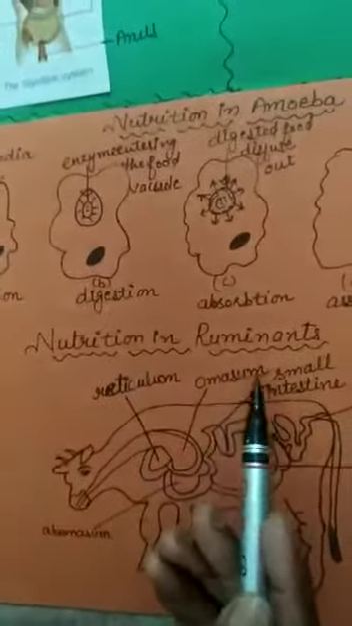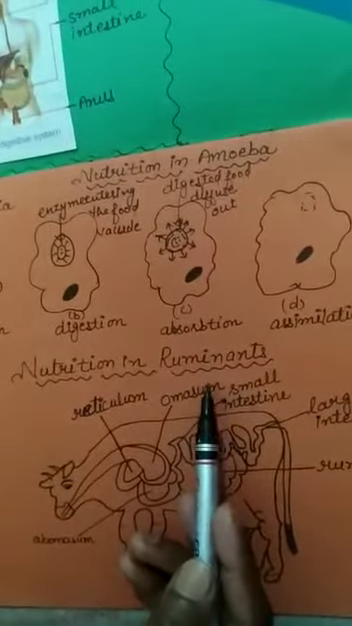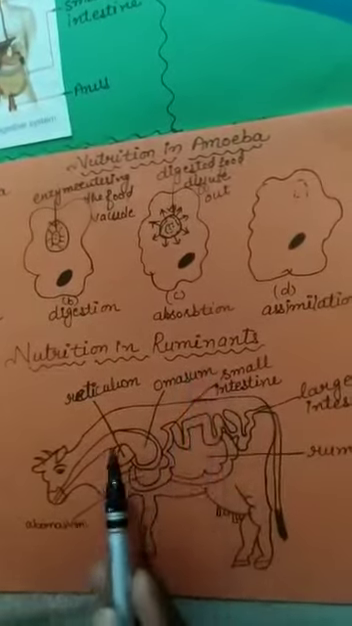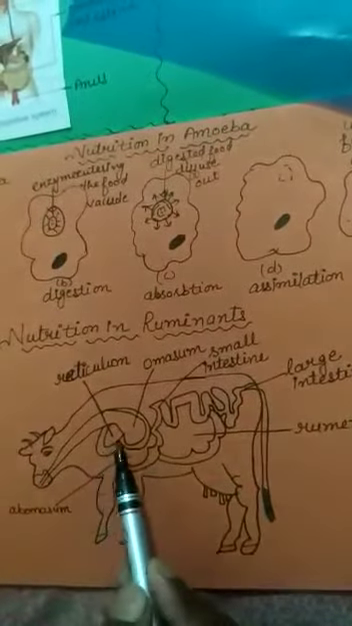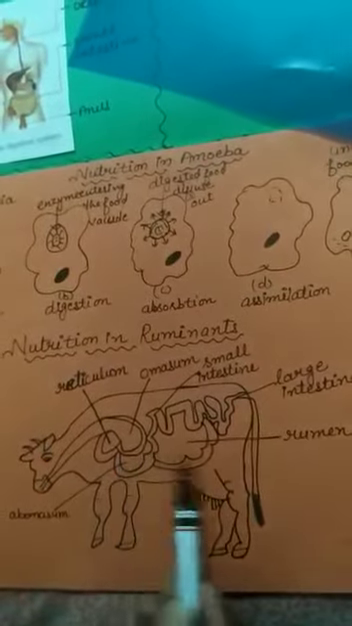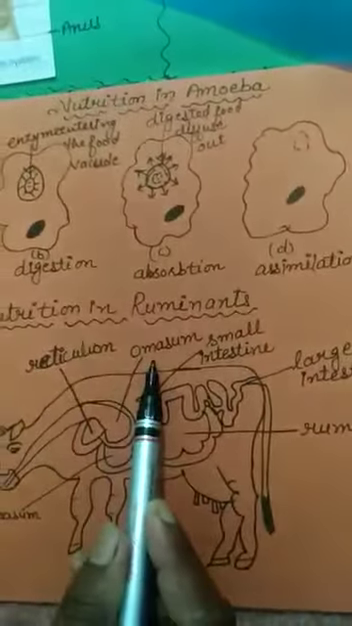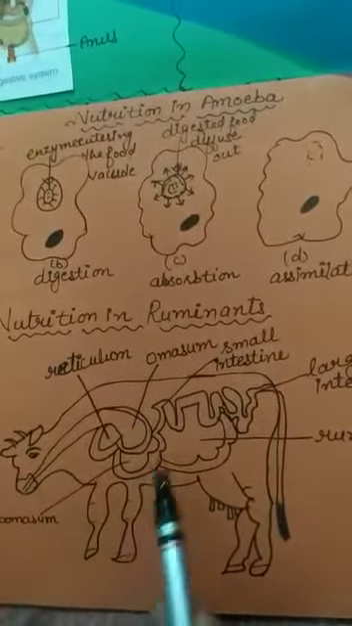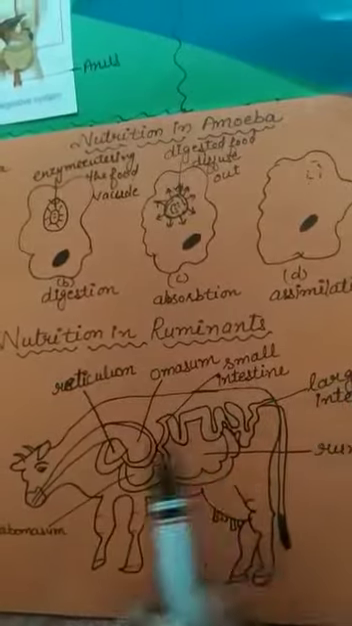And the last topic in this chapter is nutrition in ruminants. Ruminants are the animals that eat grass. Ruminants have a compound stomach. It has mainly four chambers: first is the rumen, second is the reticulum, third is the omasum, and fourth is the abomasum. After that come the small intestine and large intestine.